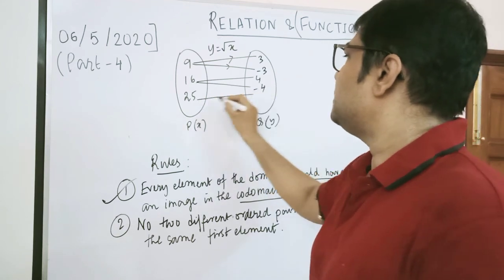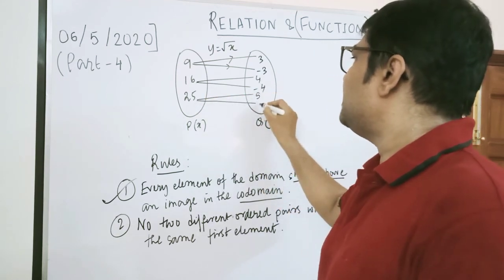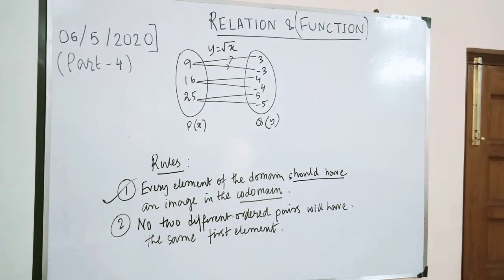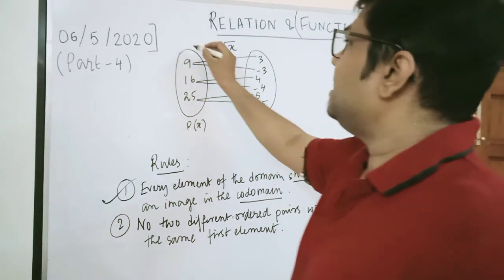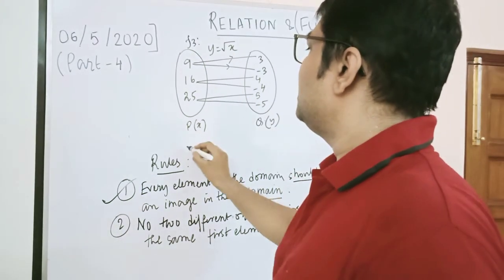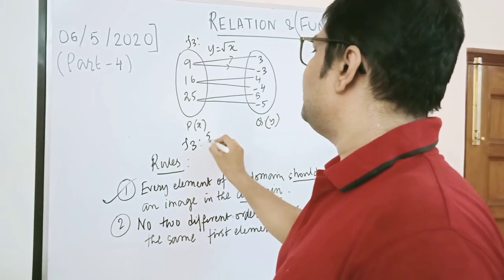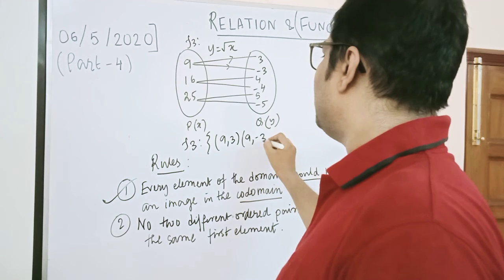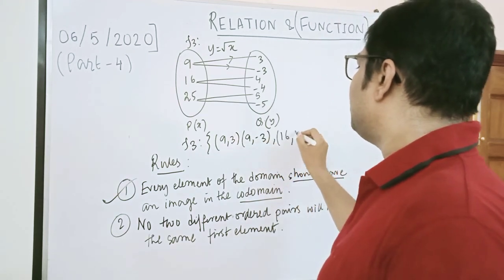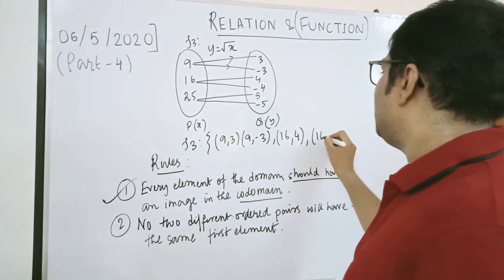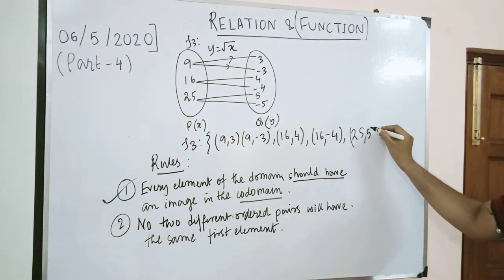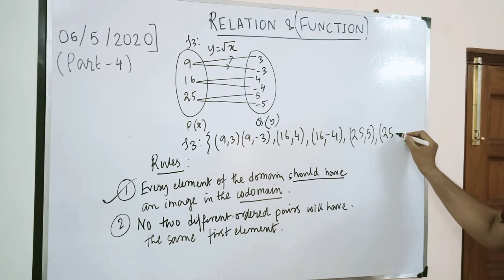When you square root 25, you get 5 and minus 5. Say this is a function f3. If I write it, it will be (9, 3), (9, -3), then (16, 4), (16, -4), and then (25, 5) and (25, -5).